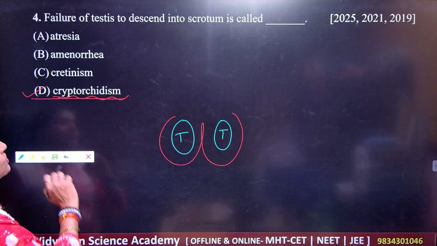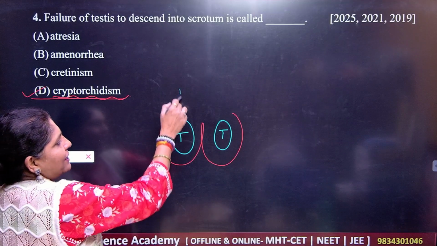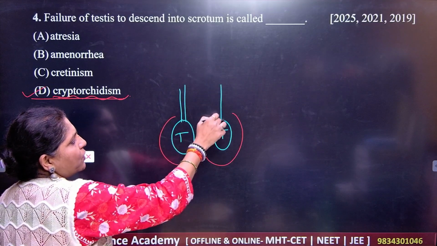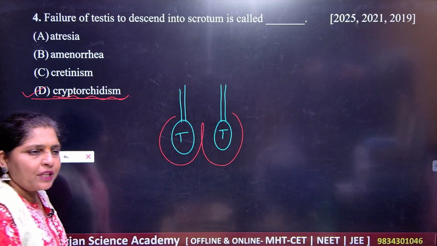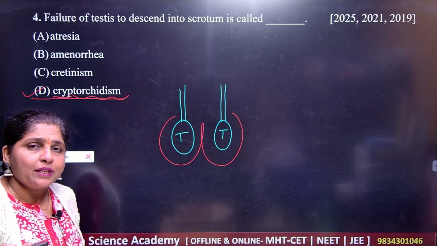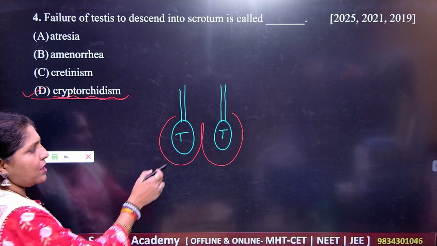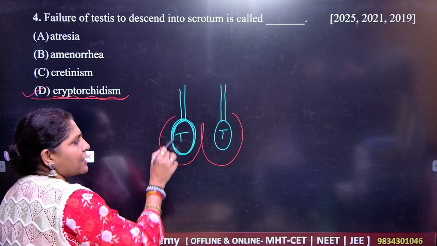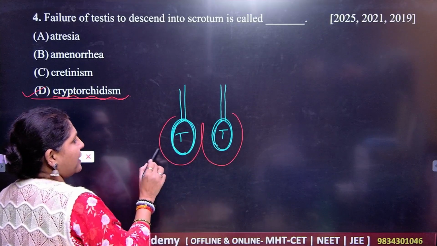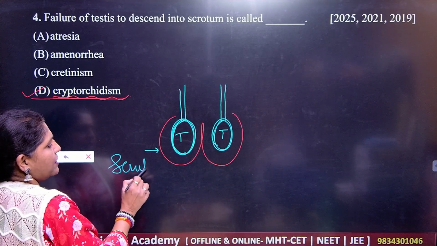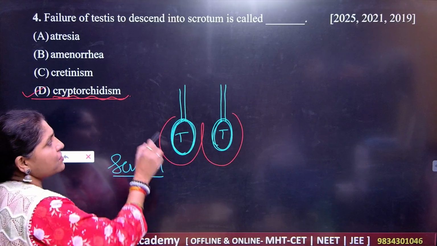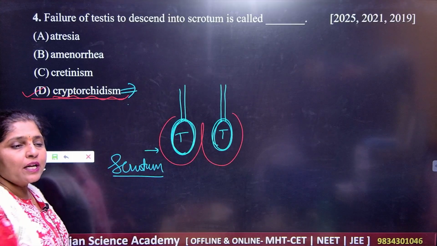And what is this disorder? Cryptorchidism. You know that they are held by means of the cord-like structure. So if the testes, during the development of the testes, during the embryonic condition, if they are not suspended here inside the scrotum, got it, inside the scrotum, then this disorder is called as what here?